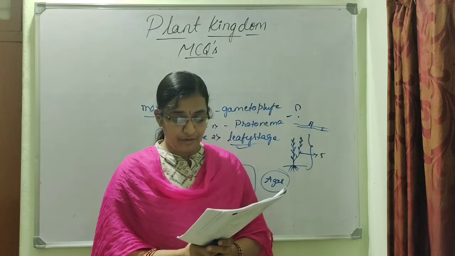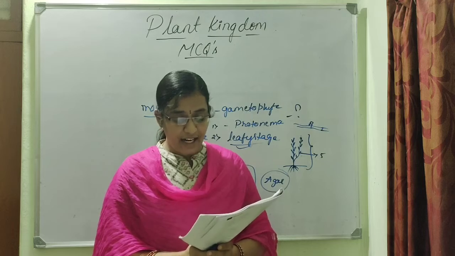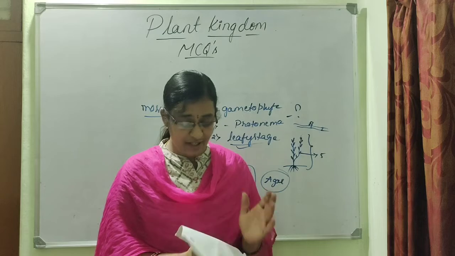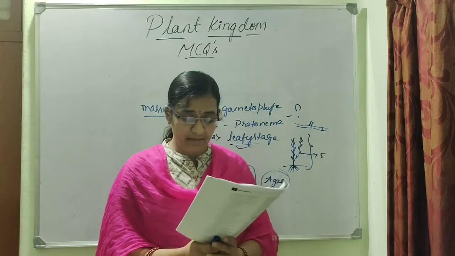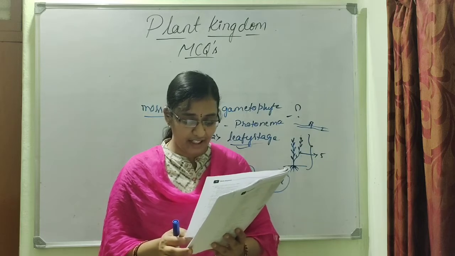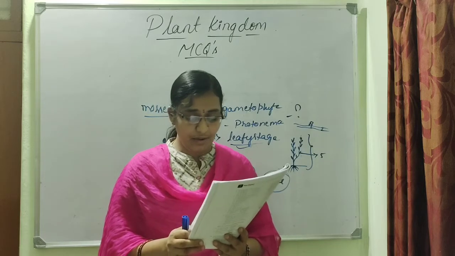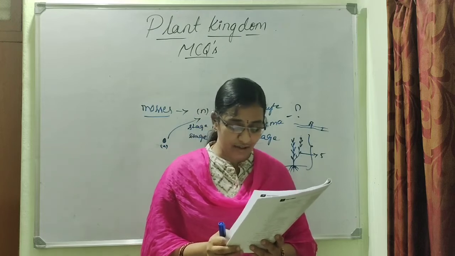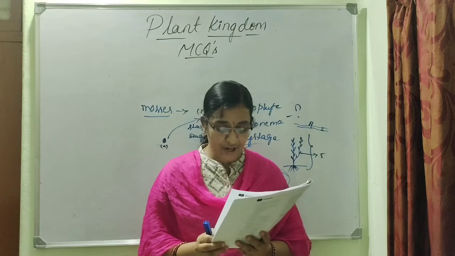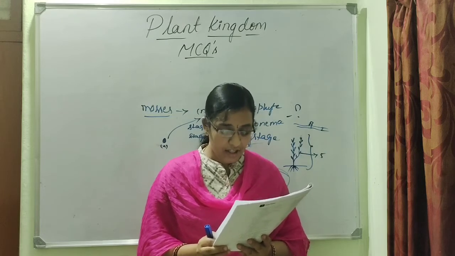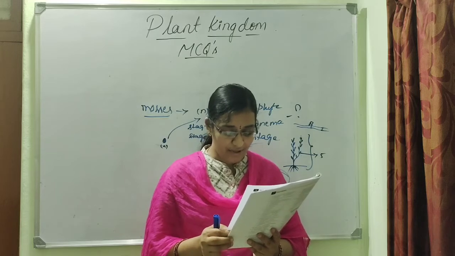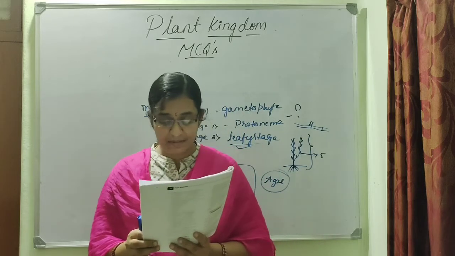Read the following 4 statements A to D and identify the number of correct statements. Statement 1. In Equisetum, the female gametophyte is retained on the parent sporophyte. Statement number 2. In Ginkgo, male gametophyte is not independent. Statement number 3. The sporophyte in Riccia is more developed than that in Polytrichum. Statement number 4. Sexual reproduction in Volvox is isogamous. So we have to identify the correct statements here.